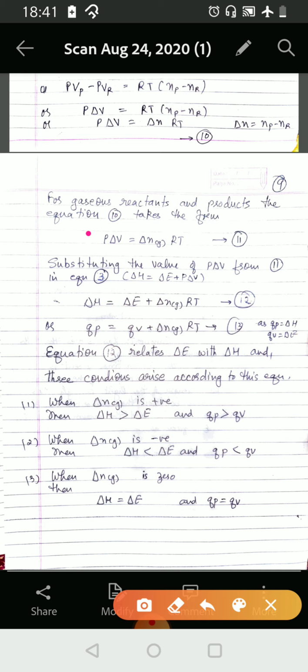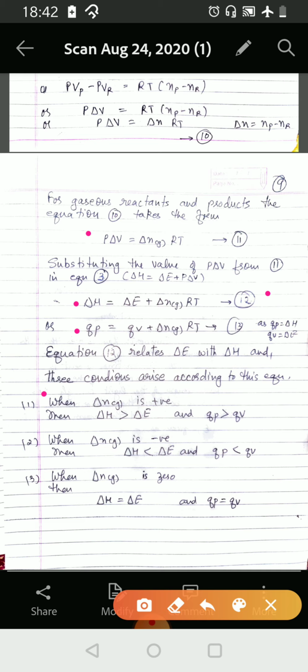Now substituting the value of P delta V from equation 11 in equation 3, the equation becomes delta H is equal to delta E plus delta N in the gaseous form RT, or QP is equal to QV plus delta Ng RT. Now this equation 12 relates delta E with delta H, that is the change in energy with the change in enthalpy, and three conditions arise according to this equation.